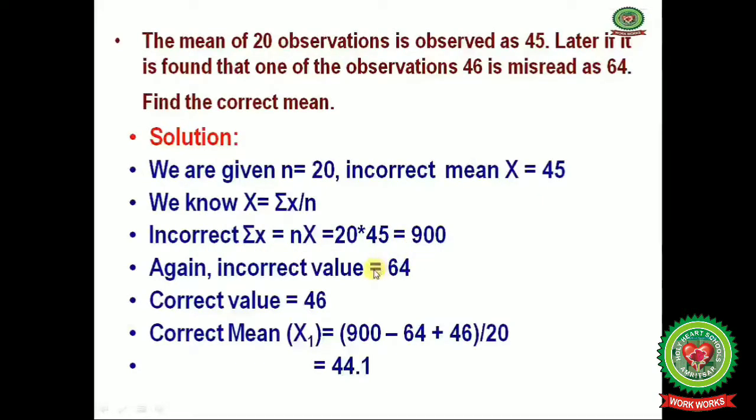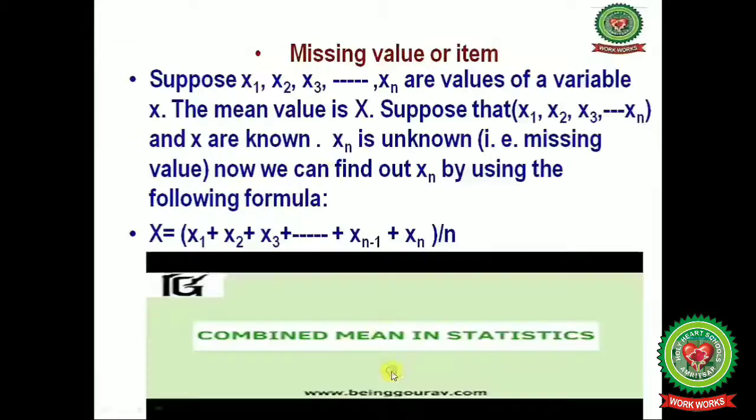Now what is the incorrect value? It is 64, and the correct observation is 46. So the correct mean equals 900 minus 64, the incorrect value, plus 46, the correct value, divided by the number of observations, 20, and after solving you will get 44.1. This is the correct mean.